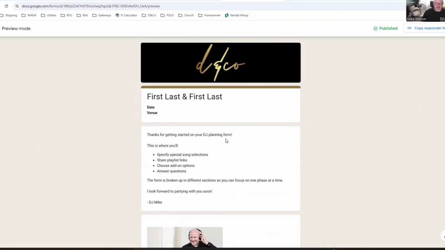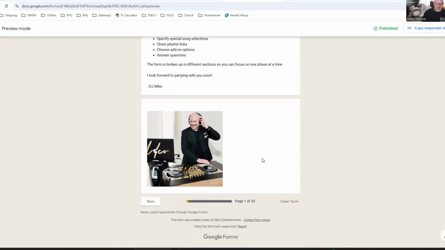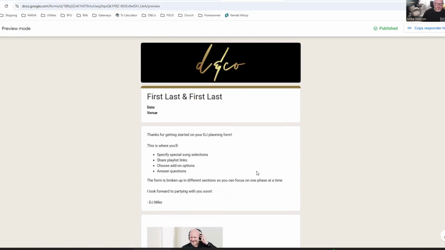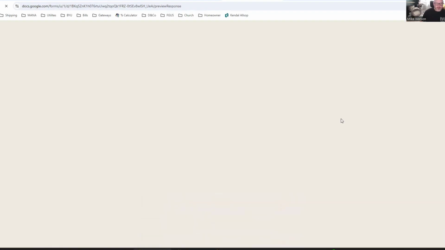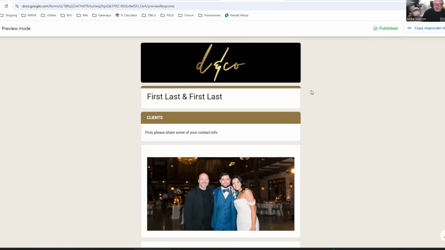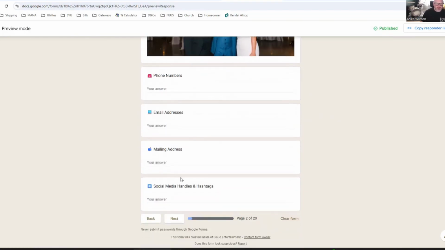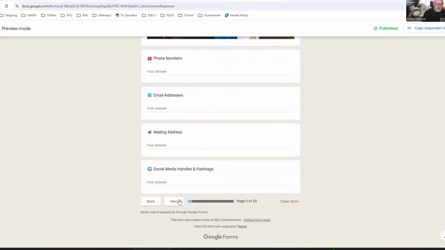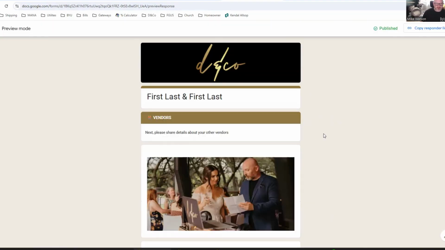First thing they're going to see is that welcome message that is going to be customized with their names. And it is broken up into different sections. The very basic sections that I have in here are the welcome message, a section about the clients where they can give me some additional details that I'm asking them for, and then it starts getting broken up into the actual event details.